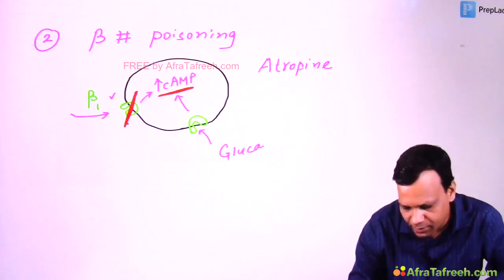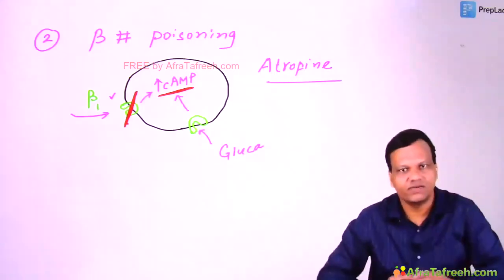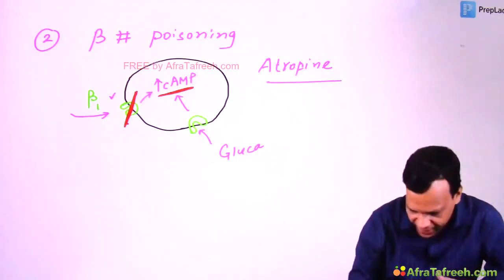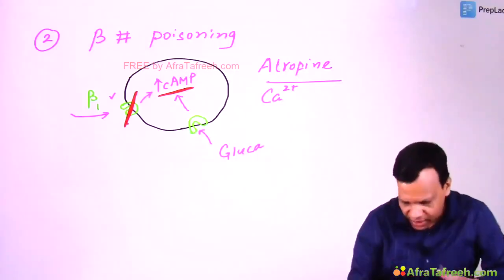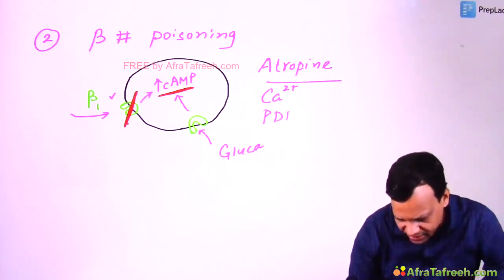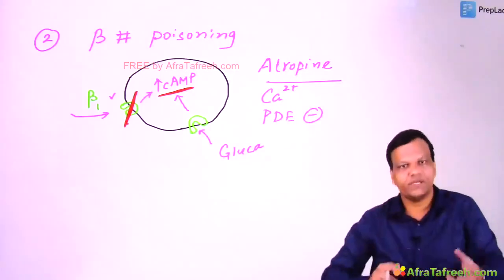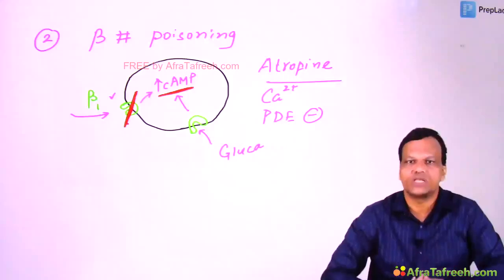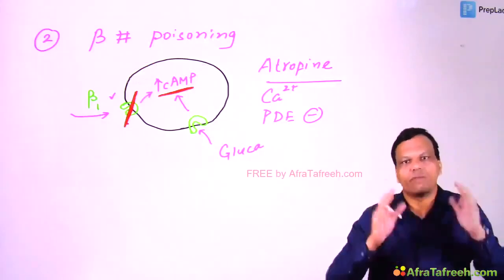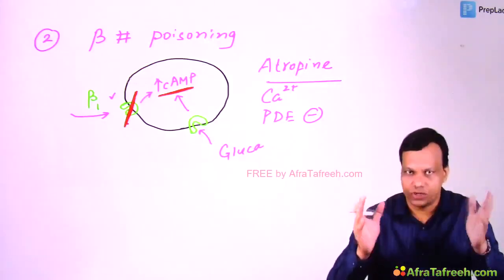Atropine will block the M2 receptors that will stimulate the heart, reversing the bradycardia. We can directly give calcium. Calcium will directly stimulate the heart. Or we can give phosphodiesterase inhibitors. They will inhibit the metabolism of cyclic AMP, which will stimulate the heart. Okay, so these are the different drugs that can be used in beta blocker poisoning. But remember, glucagon is the drug of choice.